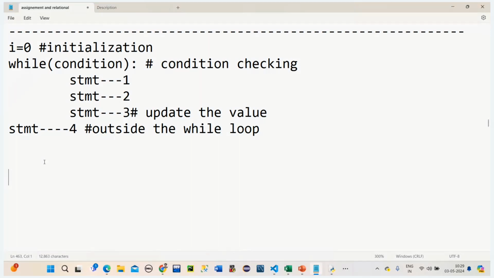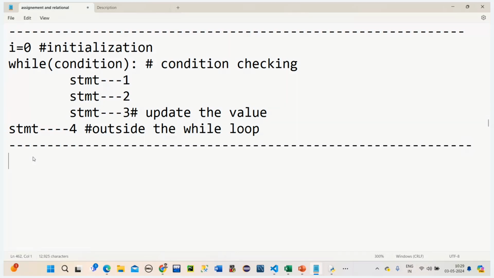Now we'll see one example on this, so that it will be more clear for you. i is equal to how much? I'm taking 0. Now in this while I'm writing a condition. What is the condition I have to write here?